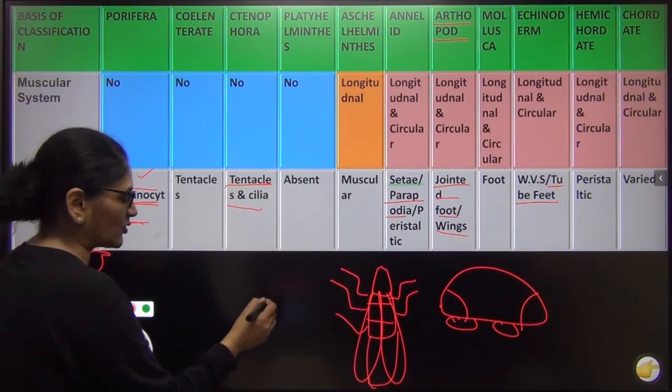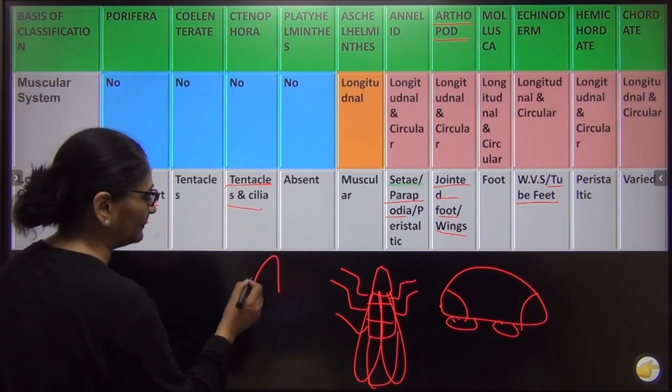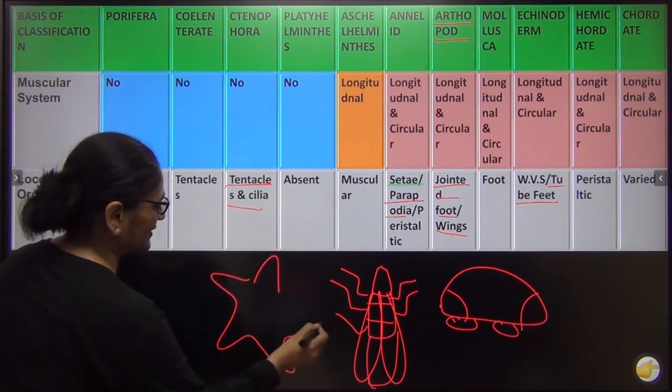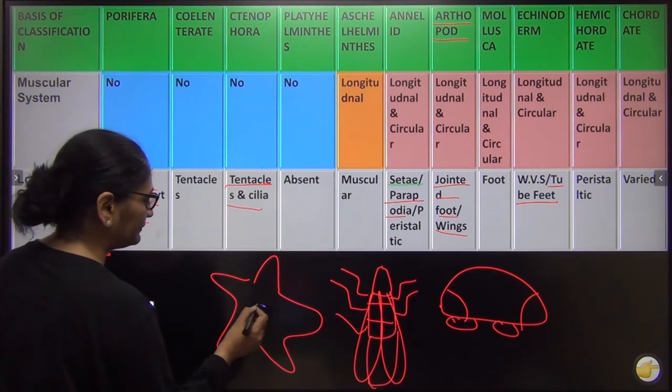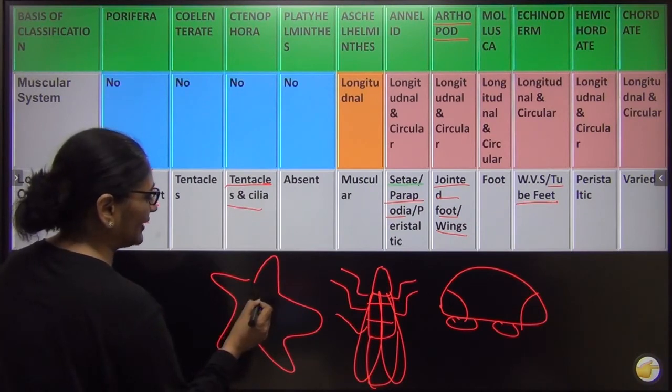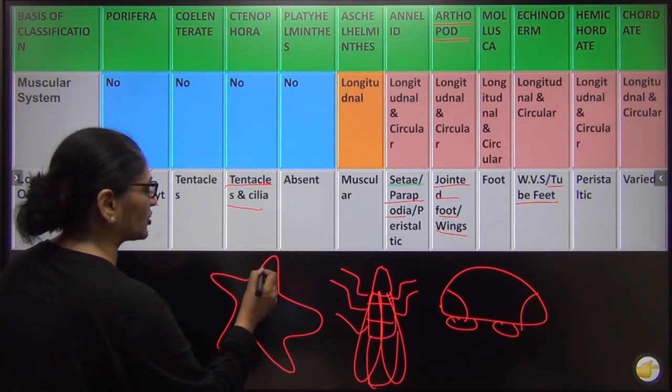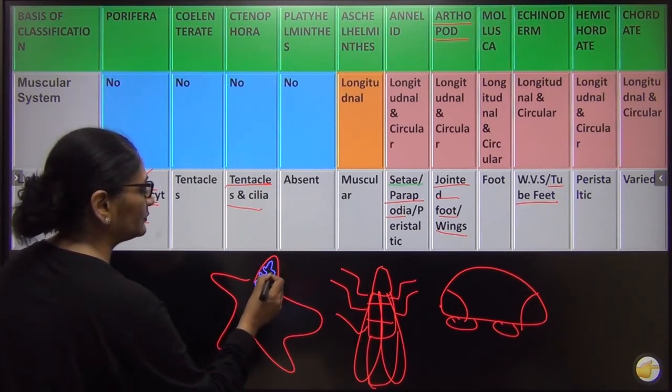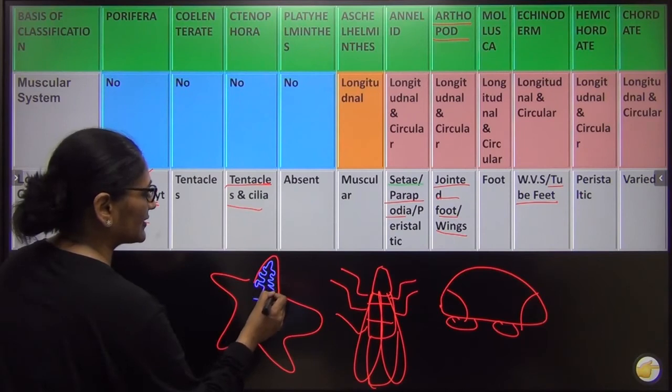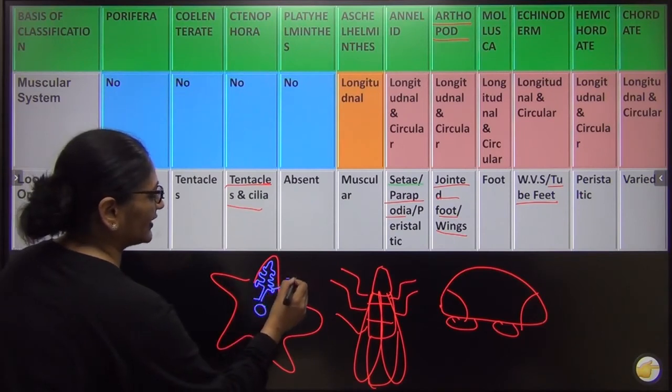वो जो water vascular system मैंने बताया था ना echinoderms में, I told you like if this is this, they have a central canal, right? And from this central canal they have radial canals, and these radial canals they actually end in a special structure called as tube feet, right? See this special structure is called as tube feet.